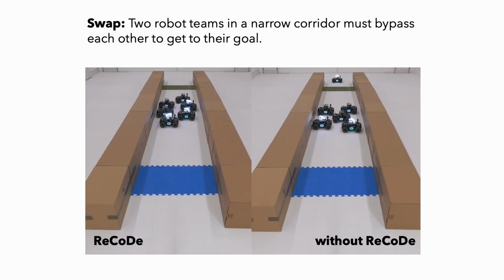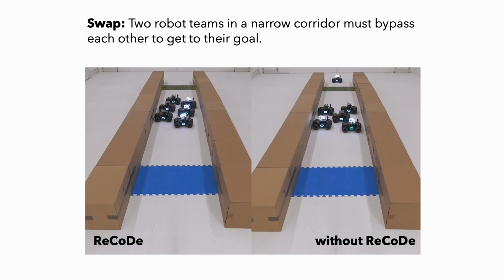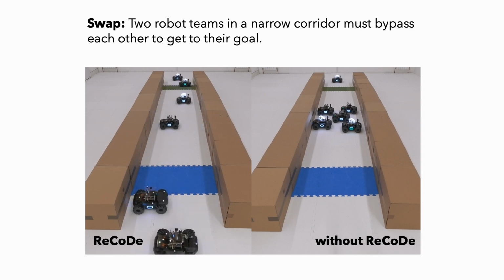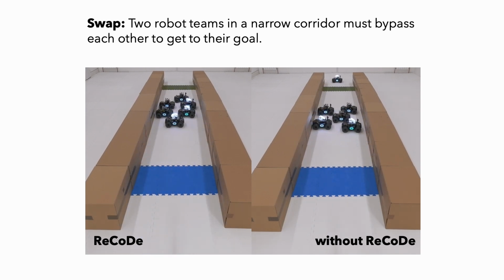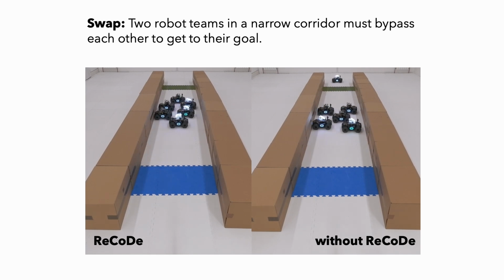In this real-world scenario, two teams of ground robots must switch positions in a narrow corridor, with only partial observability and local communication. The handcrafted controller consistently results in deadlock. In contrast, with ReCoDe, all 6 robots learn to yield and coordinate, achieving successful task execution despite real-world uncertainties such as tracking noise, communication delays, and actuation errors.